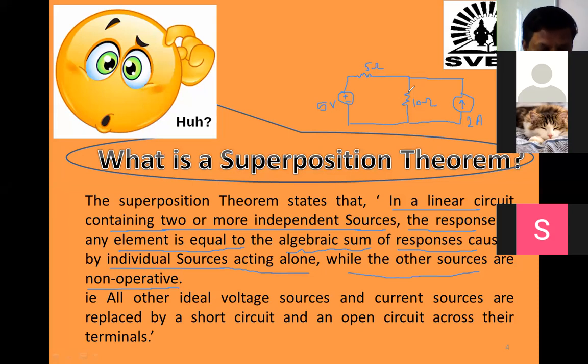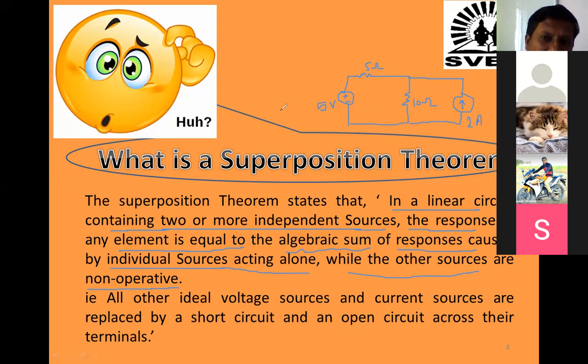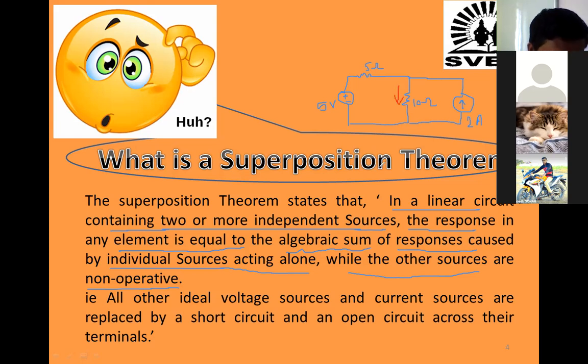Yes, sir. We can apply, because all are linear elements. Second thing, how many independent sources are there here? Two. So we can apply, means 5 volt and 2 ampere, these are the 2 independent sources. Now the question is, find out the current passing through this 10 ohm using superposition theorem.